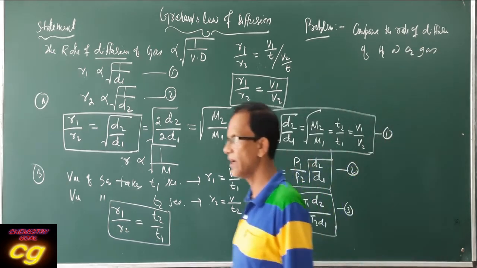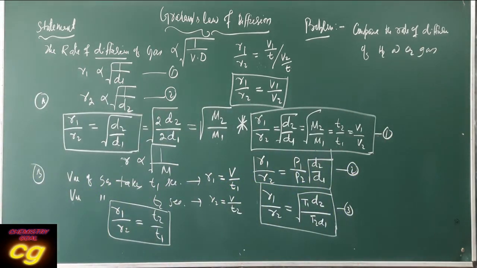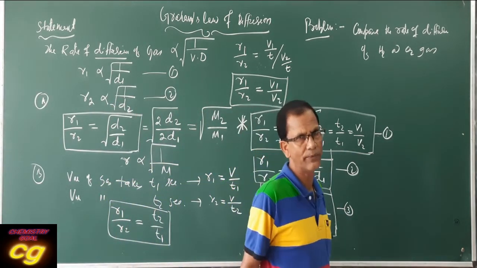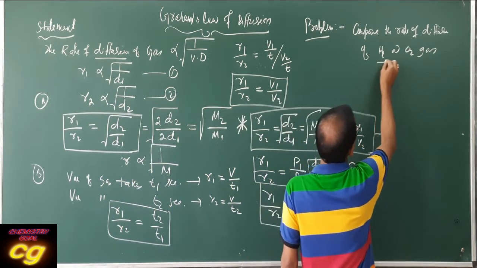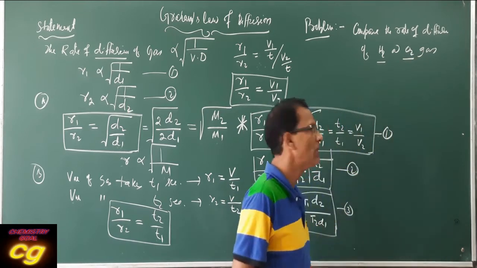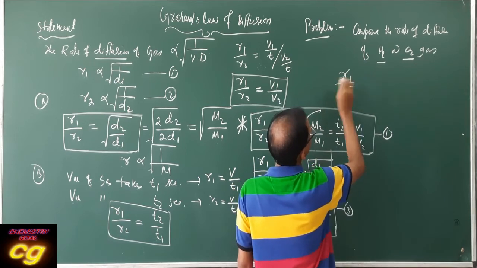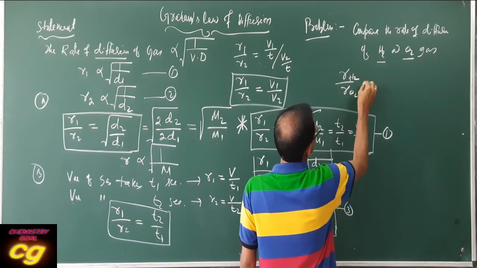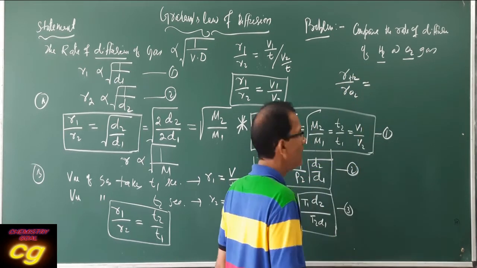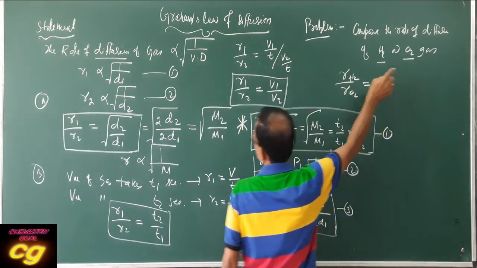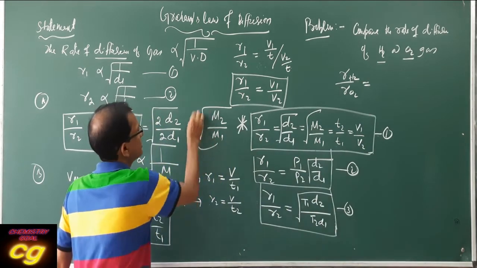We compare the rate of diffusion, which moves faster and by how much. Here no data is given, only the names of the gases, hydrogen and oxygen. But we have to apply the formula R1 by R2. Let R1 be H2 and R2 be O2. Because the gas name is given, you already know the molar mass.